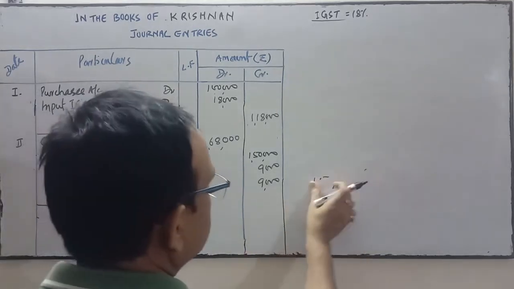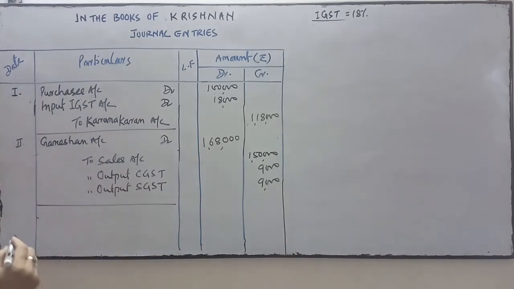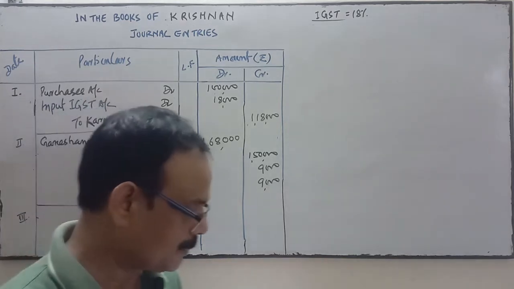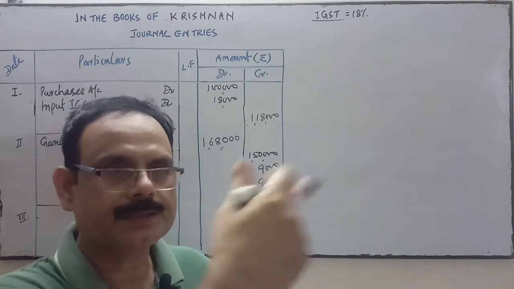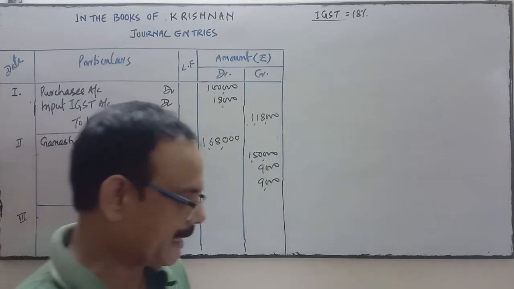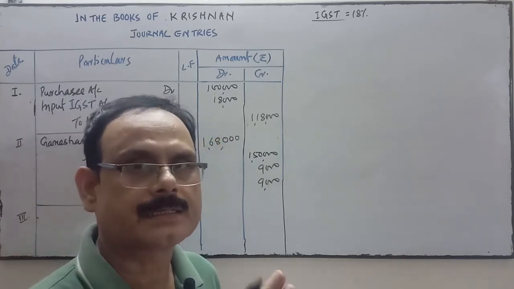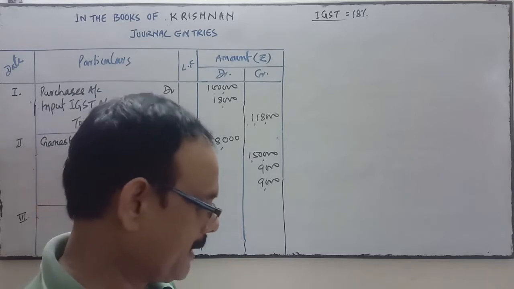The next, third transaction: sold goods to S. Nair of Kerala. Kerala is another state. Karnataka to Kerala is an interstate transaction, so IGST will be taken into account.